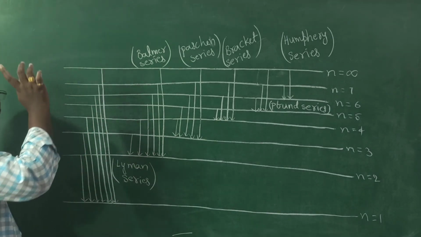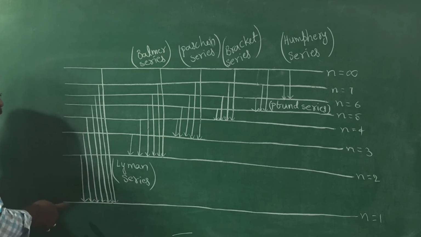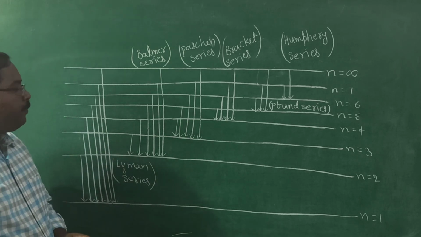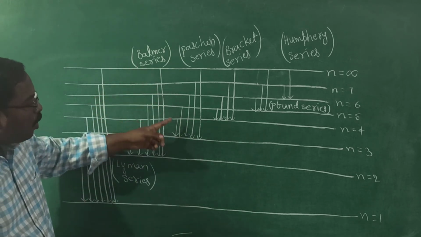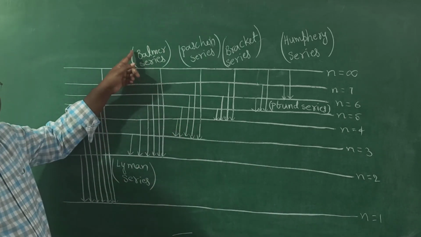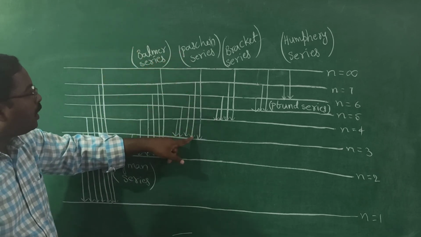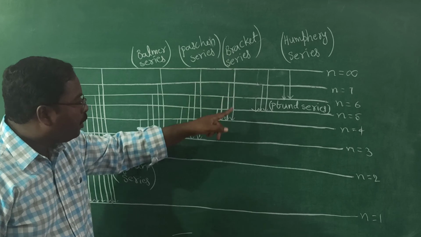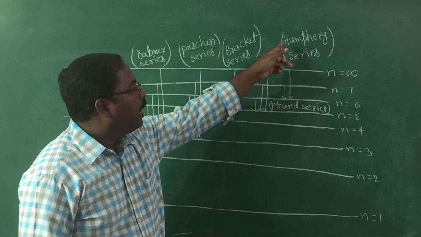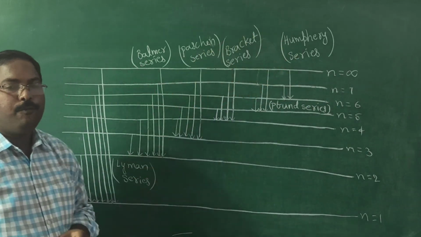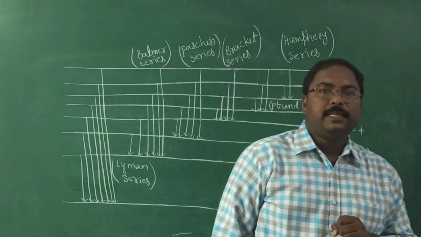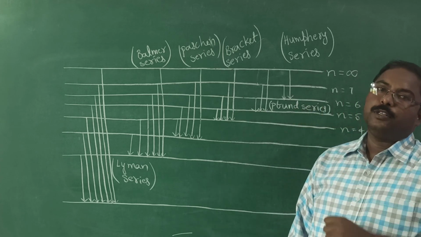When the electron jumps from any orbit to the first orbit, the series of lines is known as the Lyman series. Okay. If the electron jumps from any orbit to the second orbit, these lines are known as the Balmer series. Any orbit to the third orbit, Paschen. Any orbit to the fourth orbit, Brackett. Any orbit to the fifth, Pfund series. Any orbit to the sixth is known as the Humphreys series. Okay. So this is about the different spectral lines obtained for the hydrogen atom.